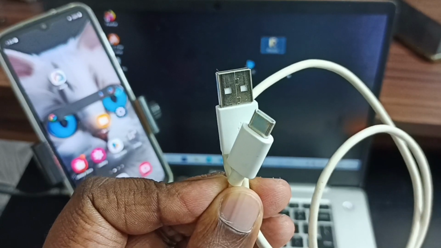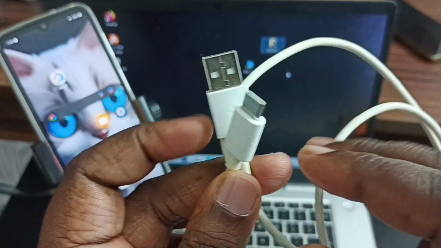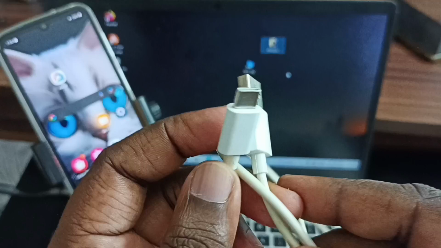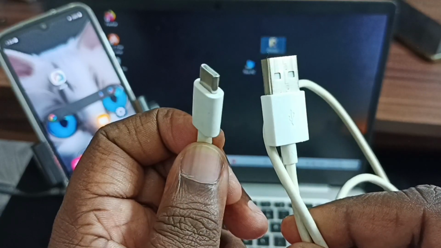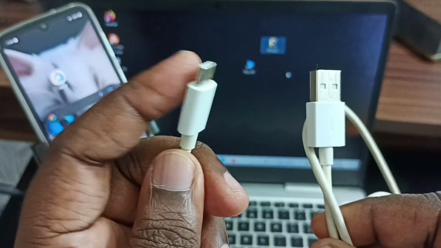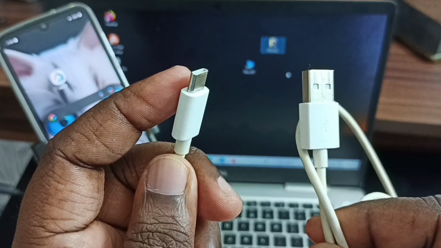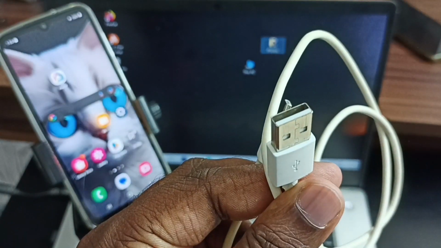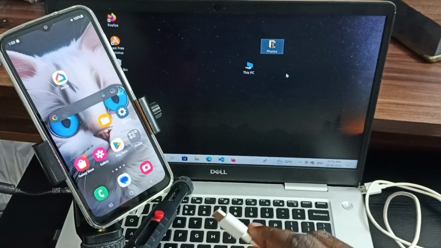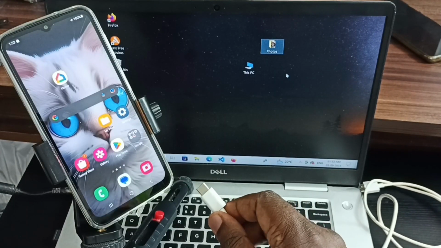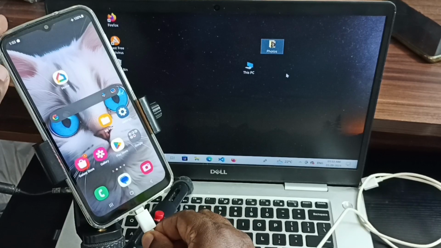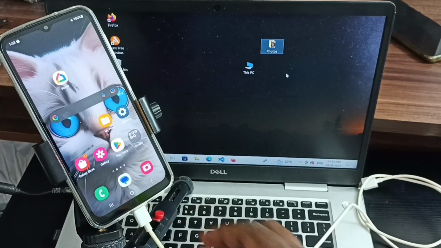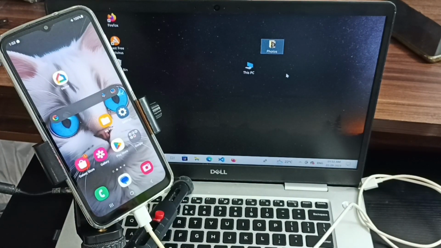First we need to connect mobile phone to laptop or PC. For that we need a cable. So here I am using this type C to USB cable. This end of the cable we can connect to mobile phone and this end we can connect to laptop or PC. So let me connect this end to mobile phone. Okay, done.